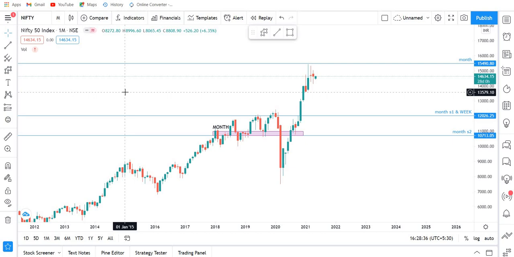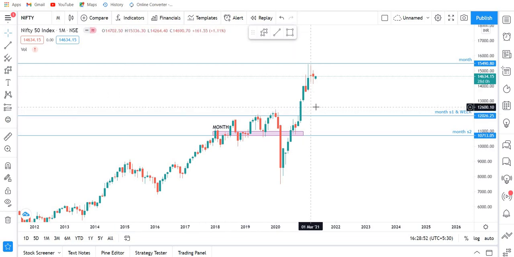First of all, as the month of April has ended and we are into May, today was the first trading session of May. So we are going to start analyzing the Nifty 50 and Bank Nifty, both from the monthly time frame. Let's see what has happened on the monthly time frame.